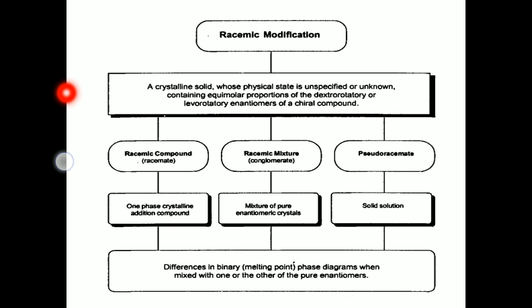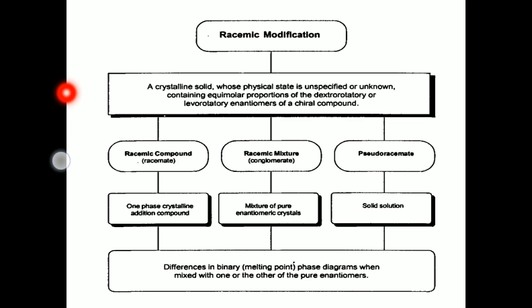Here a few terms are there to understand. One is racemic modification. Racemic modification means a crystalline solid whose physical state is unspecified or unknown, containing equimolar proportions of the dextrorotatory and levorotatory elements of a chiral compound. Racemic modification is the formation of a crystalline solid which has plus rotatory and minus rotatory enantiomers in equal proportions of a chiral compound. Okay, right.